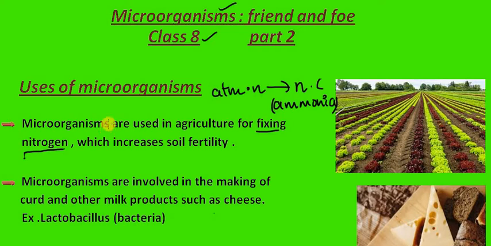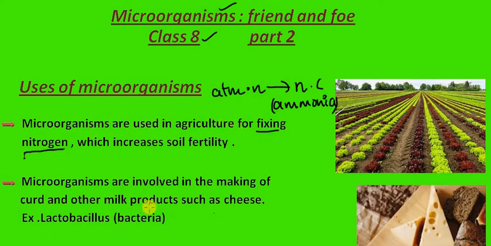So these microorganisms convert the atmospheric nitrogen into nitrogenic compounds such as ammonia, which is called fixing nitrogen, which increases the soil fertility. So that is why microorganisms are used in agriculture for fixing nitrogen.